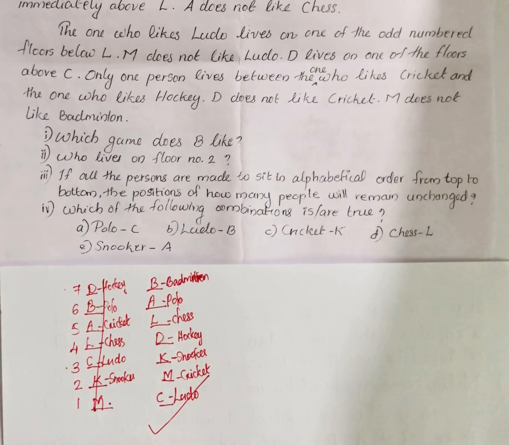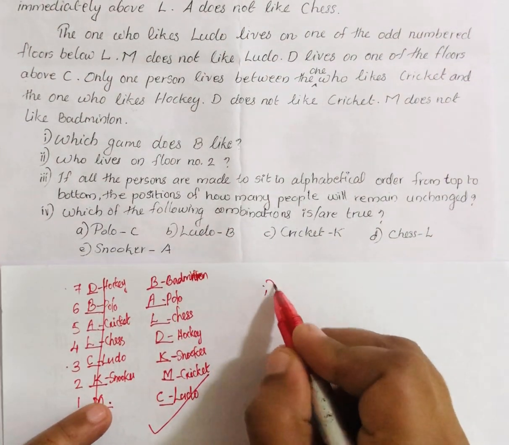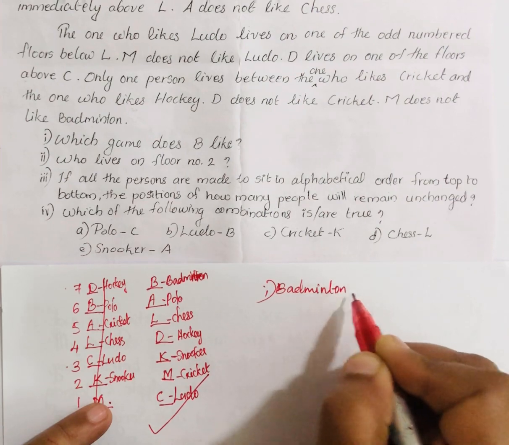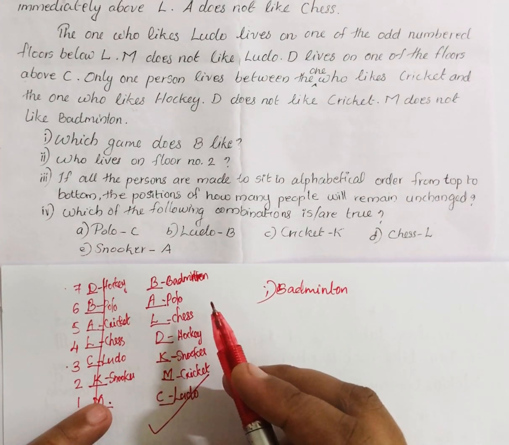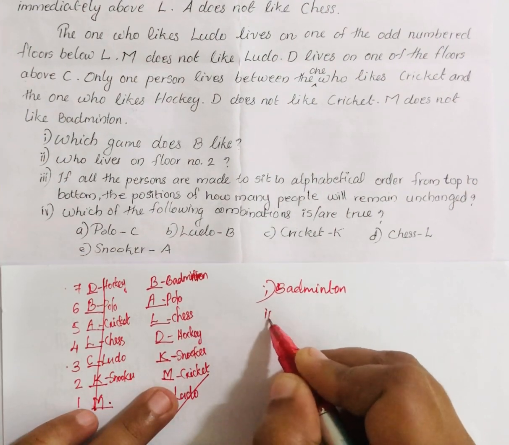First question: which game does B like? B likes badminton. Then, who lives on floor number 2? Floor number 2 is M.